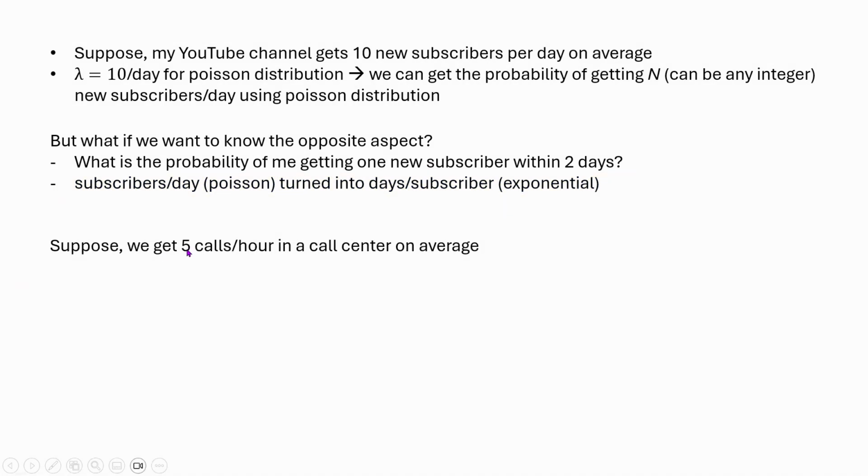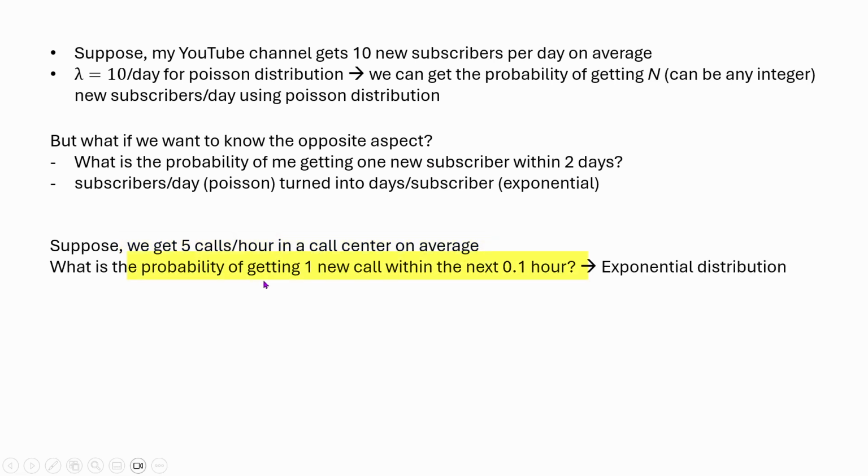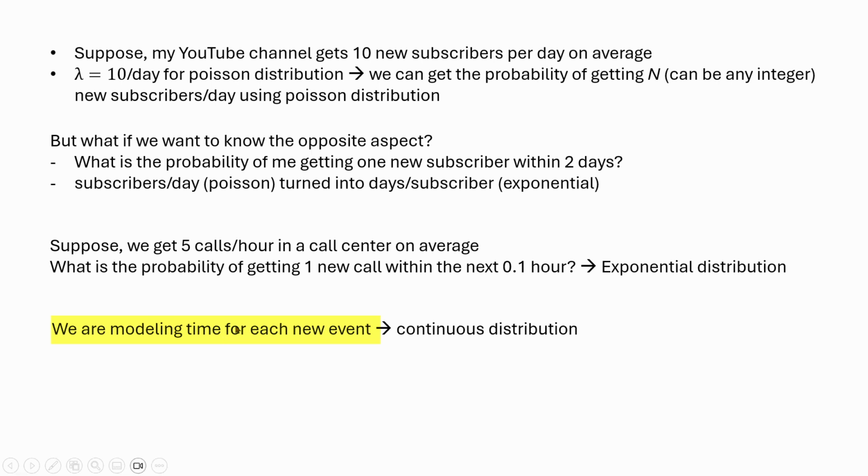Another example for exponential distribution is the number of calls per hour in a call center. Suppose we get 5 calls per hour in a call center on average. What is the probability of getting one new call within the next 0.1 hours? And this is exponential distribution. So we are modeling time for each new event. So when we are modeling time, we know that time is a continuous variable. And so exponential distribution is a continuous distribution.